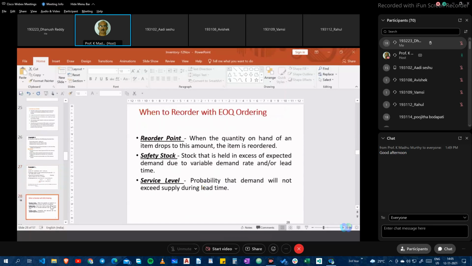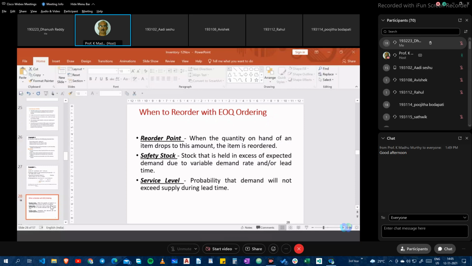Added to this, we are coming to the next level of trying to understand what service level is. We said that service level is the complement of the probability of stockouts, which means the probability of being able to fulfill all requirements from the stocks, from the inventory itself.